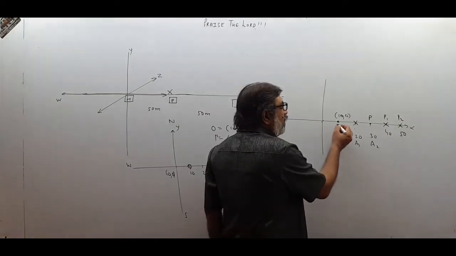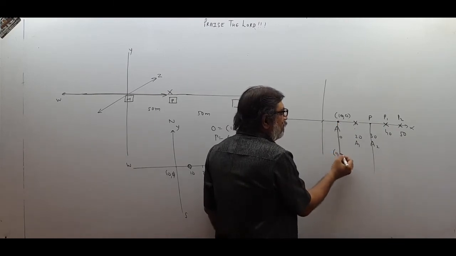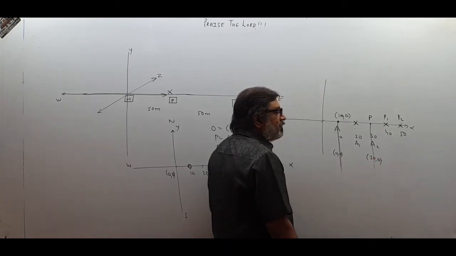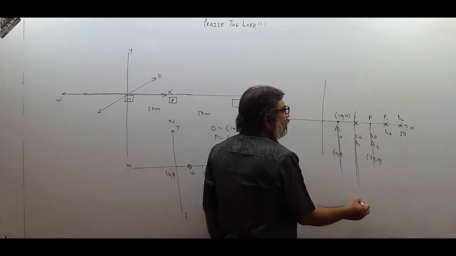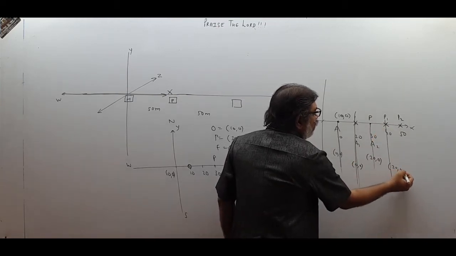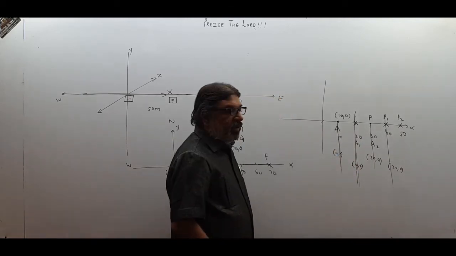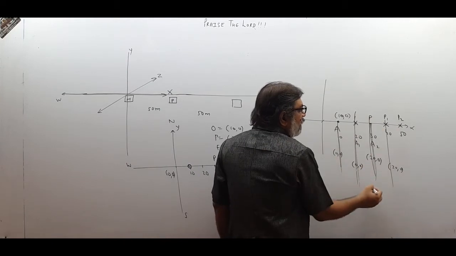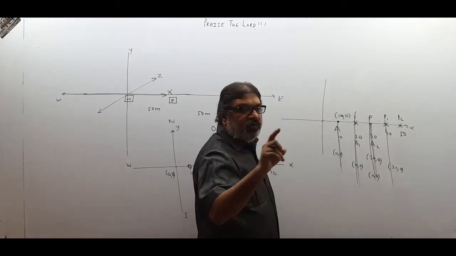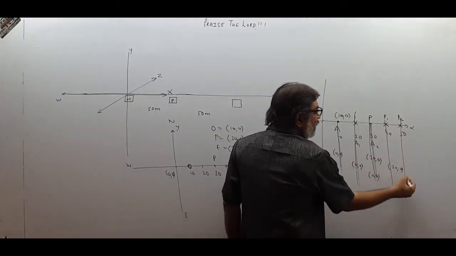So his coordinates are always 0, 0. Therefore, when he is standing over here and P is over here, because he considers that this is 0, 0, this distance 20, so he will feel this is 20, 0. When A reaches A1 point, again he thinks I am at 0, 0. P1 is here, so again this is 20, 0 for him, because this is 0, 0 for this A who was reached over here. And when A comes to this point, again his coordinates are 0, 0 instead of 30, 0. He thinks I am at origin always. And therefore coordinates of P2, 20, they again become 20, 0.